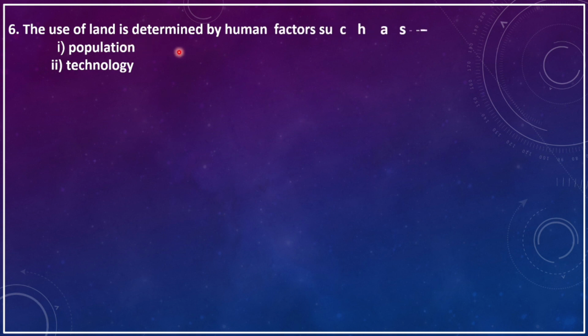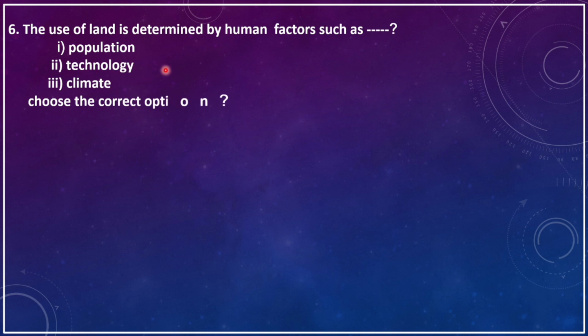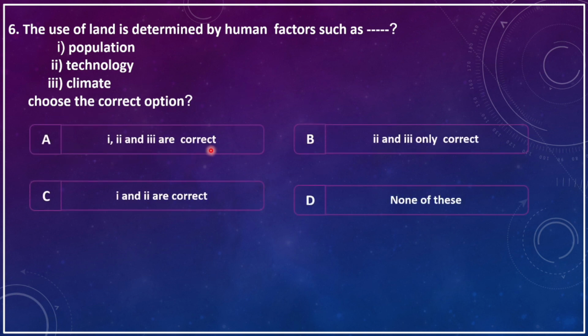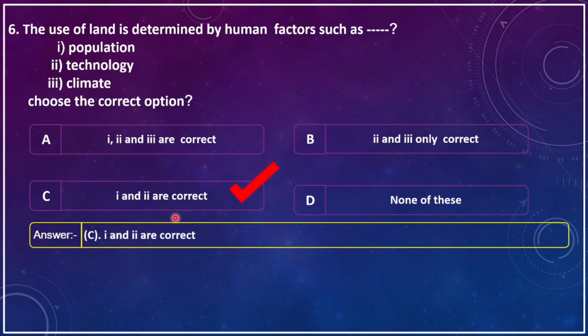The use of land is determined by human factors such as 1. Population, 2. Technology, and 3. Climate. Choose the correct option. A. 1, 2 and 3 are correct. B. 2 and 3 only are correct. C. 1 and 2 are correct. D. None of these. The correct answer is 1 and 2 are correct. That means population and technology are human factors of land use.